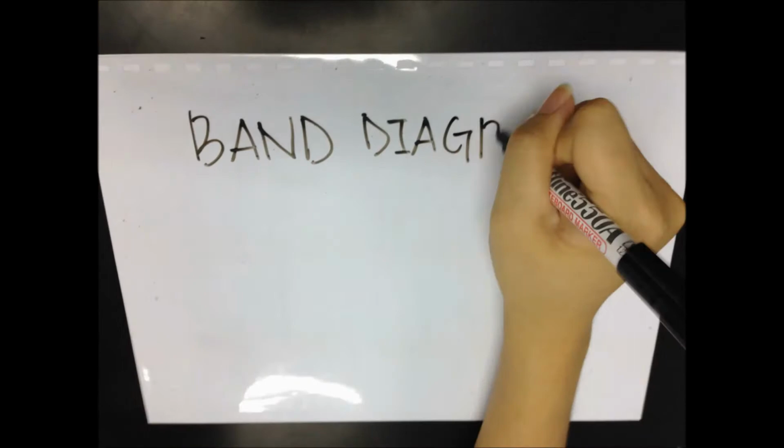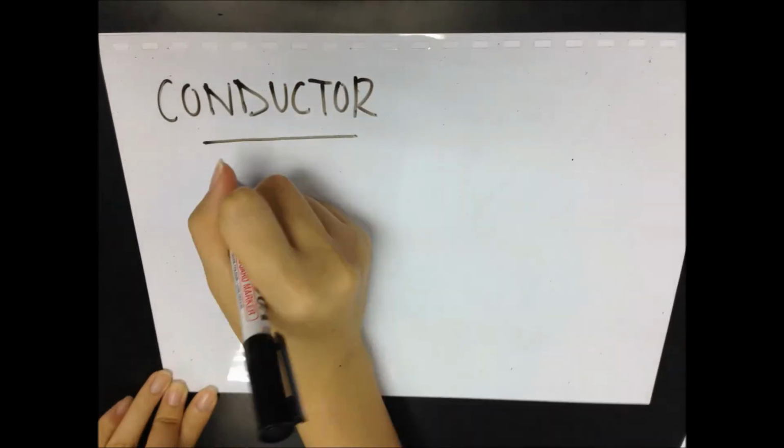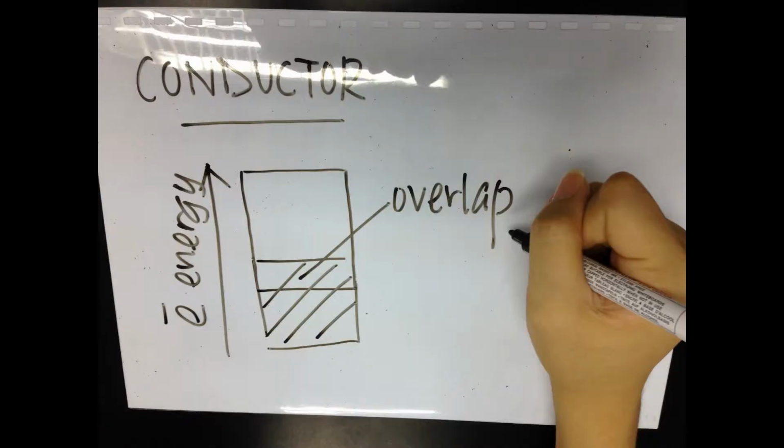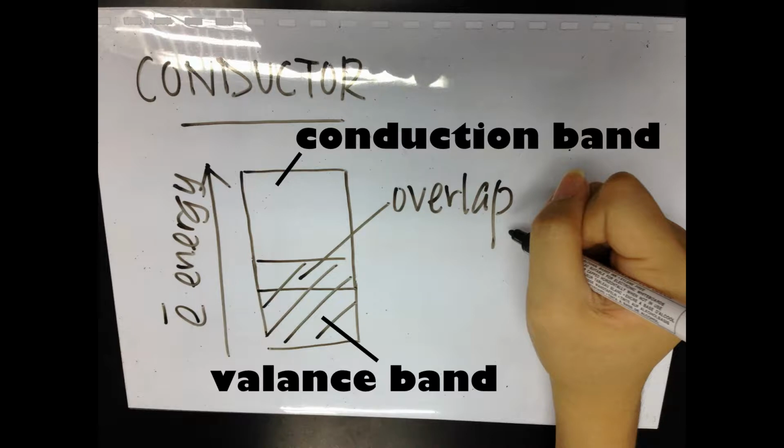Now, let's look at the band diagram. First of all, let's look at the band diagram of a conductor. As you can see, the valence band and the conduction band are overlapped. There is no band gap between the two bands.